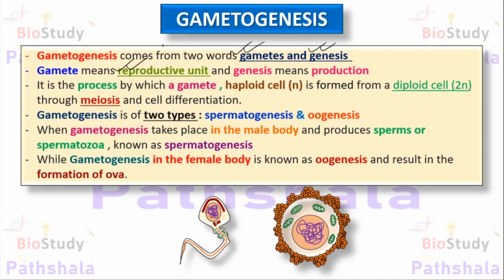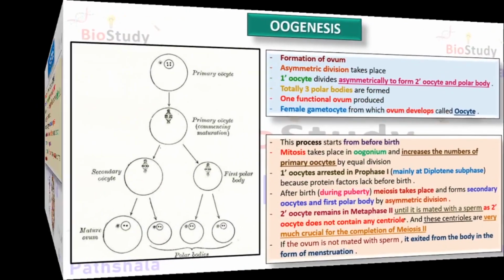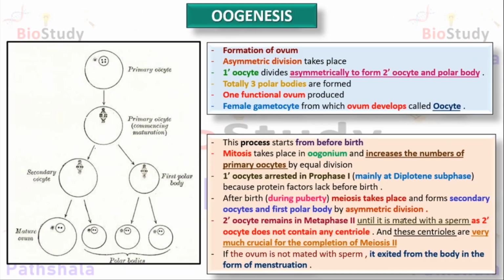But if we focus only on sperm production or only on ovum production, we have to know them respectively as spermatogenesis or oogenesis. Spermatogenesis takes place in the male body while oogenesis, or the ovum production, takes place in the female body. This is the structure of sperm while this is the structure of ovum. So we will know about oogenesis first.